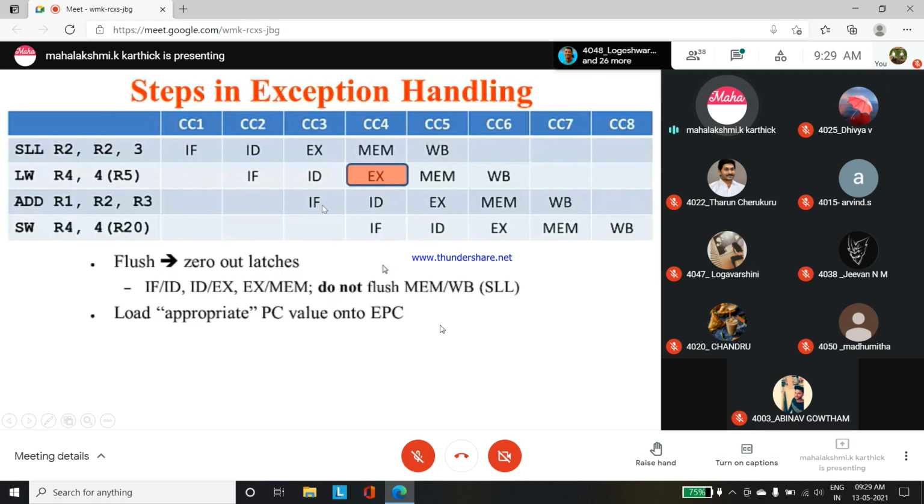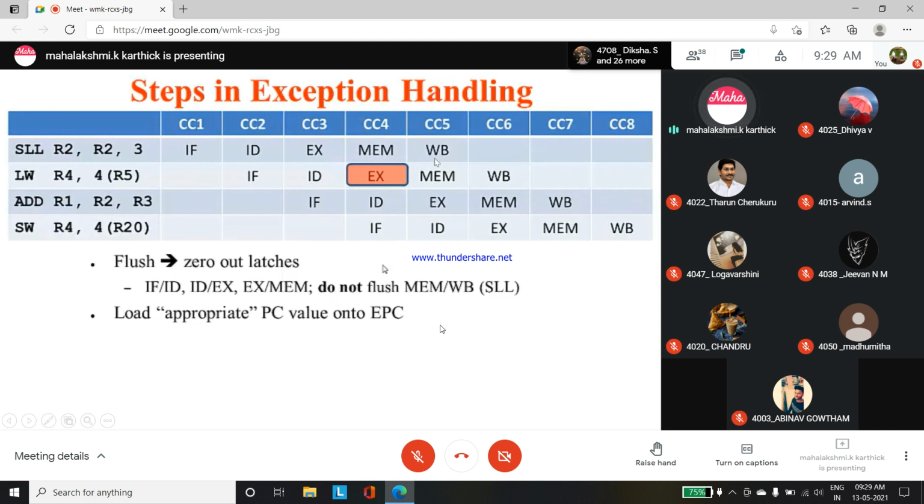Because in this part we can stop the next instructions. So do not flush this memory write back stage, where the SLL instruction is running. You should not flush the memory write back stage, because it has already completed. These instructions have completed.